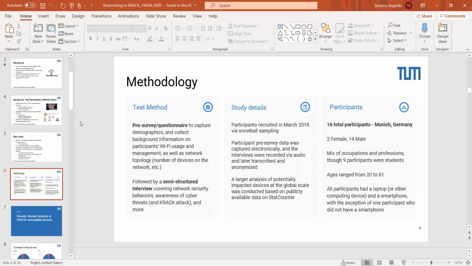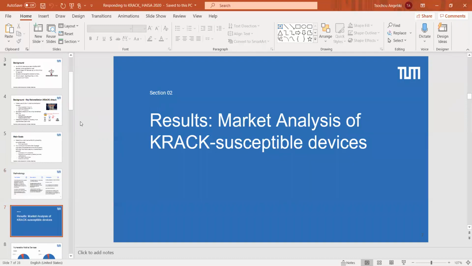We talked to 16 participants, all in Munich, Germany at the time, definitely heavily skewed towards male, partially due to the snowball sampling that was utilized by Jan to get these different participants. Though we did have a decent mix of occupations and professions, 9 of these participants being students. Age range also a bit wider, from ages 20 to 61. We also noted that almost all of our participants had a laptop or other computing device, as well as a smartphone, though we did have one participant who did not have a smartphone.